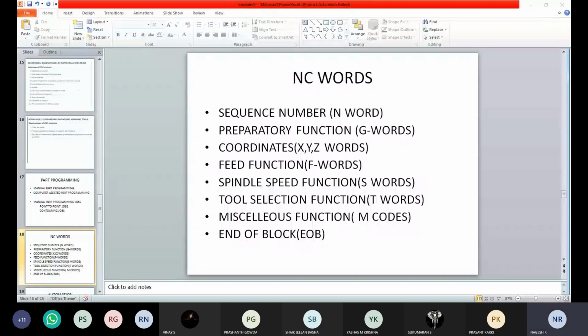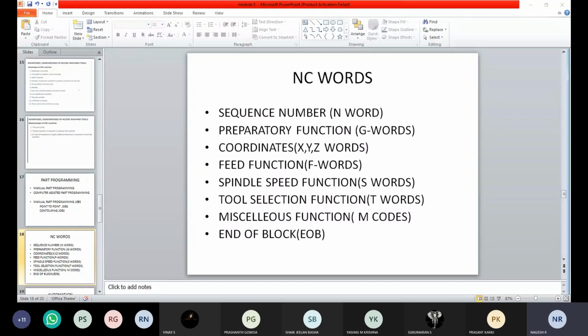So almost, these G codes, as you people said, are used for mentioning the operations and also position, speed, all those things. Guidance is given with respect to the G codes itself. And if we go for M codes, these M codes are used for spindle start, spindle stop, coolant on and off, and also for different types of operations in milling and turning operations. So that will be used.